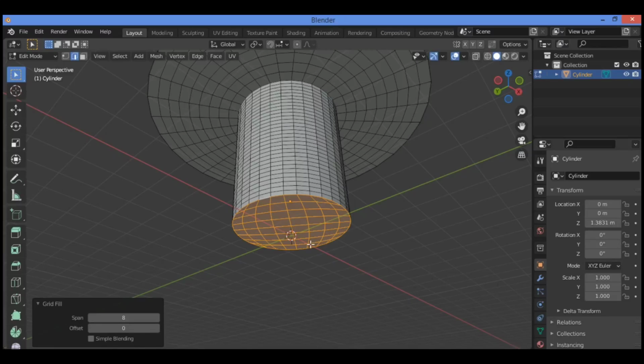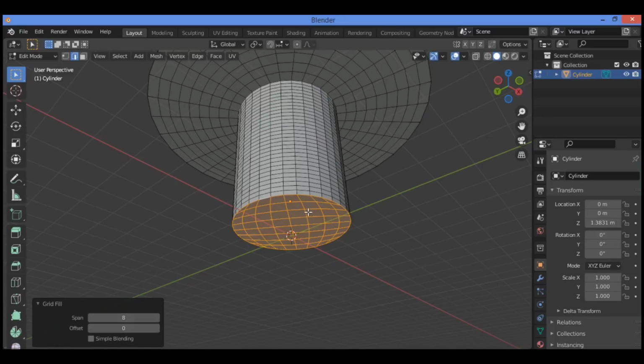I went with a setting of span 8 and offset 0. You can adjust these settings until you're happy with the result. See how your mesh updates in the 3D viewport as you change the grid fill parameters. As you can see.